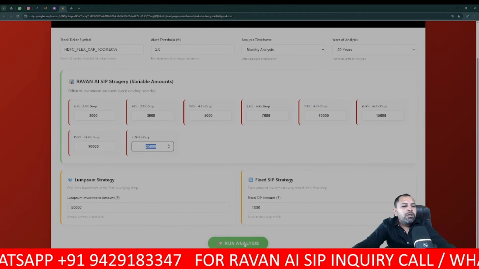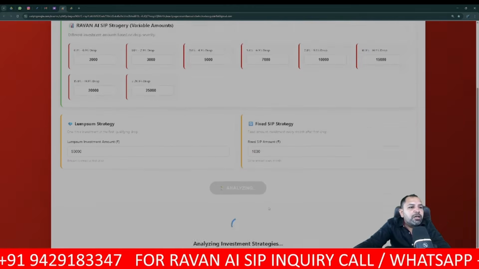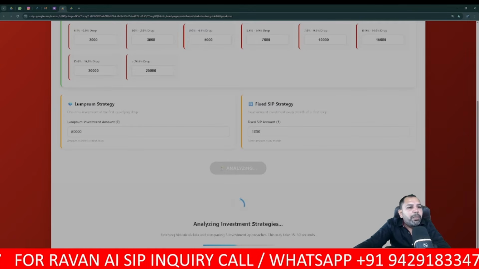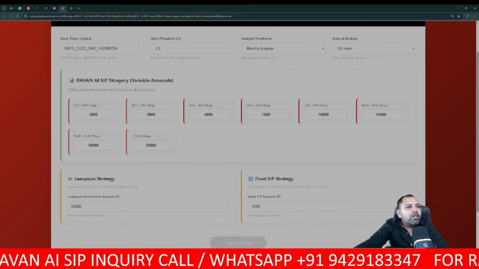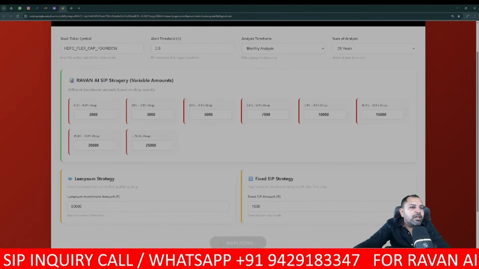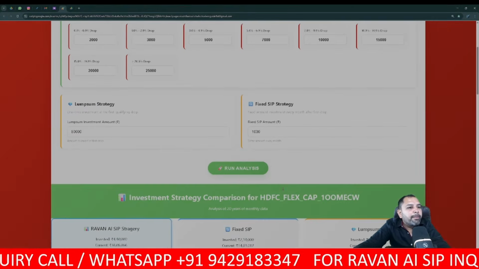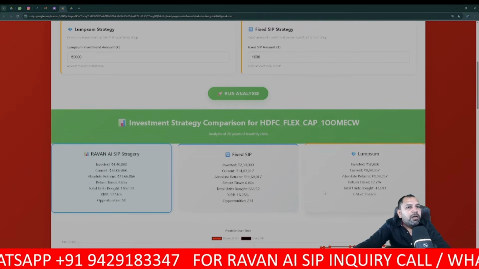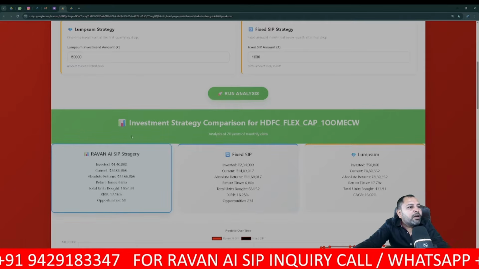After I go to the run analysis part, once I click on run analysis, it will take 15 to 20 seconds max to compare the investment approaches with all three using HDFC FlexiCap. It will get the live data. You can see, guys, here we got all three comparisons: lump sum, fixed SIP, and Ravan SIP.